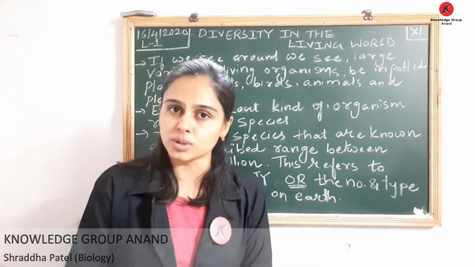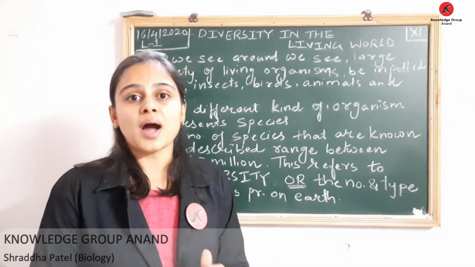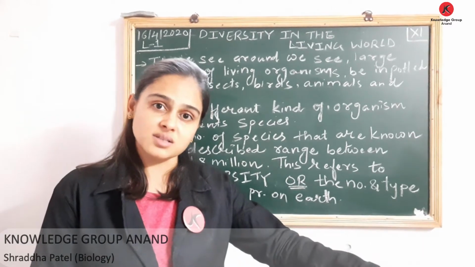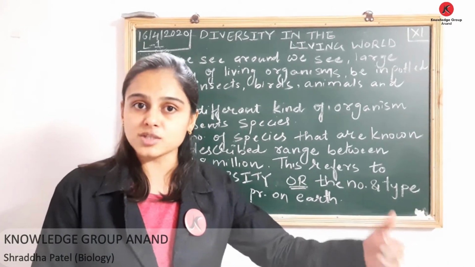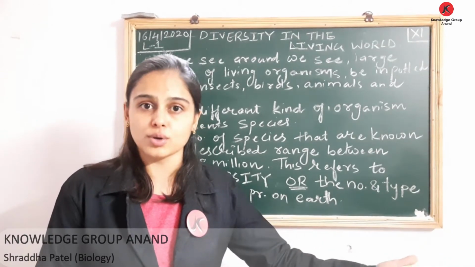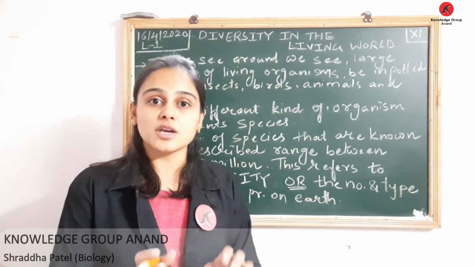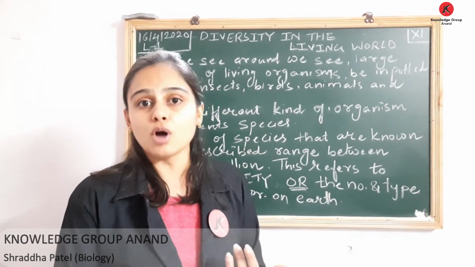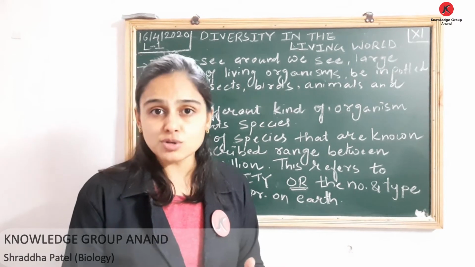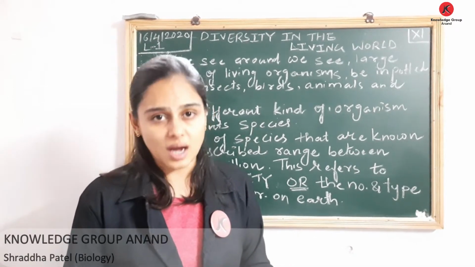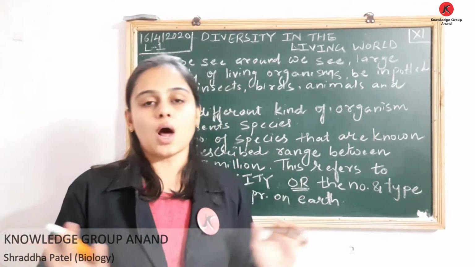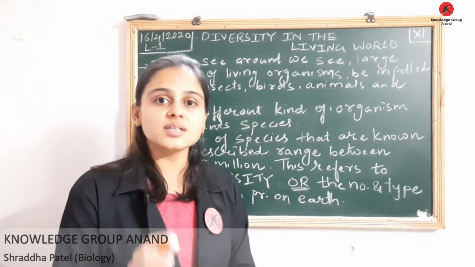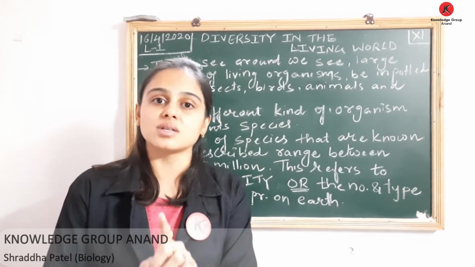Now we very well know that when we look around, we find many species surrounded by us, ranging from potted plants. You will have a garden at home? Yes. In gardens you must have grown many kinds of plants, yes or no? Yes. So besides potted plants, we see certain animals like street animals, your cow, dog, cat and many more. We also see certain insects surrounding us. So when we look around, we see a number of organisms.